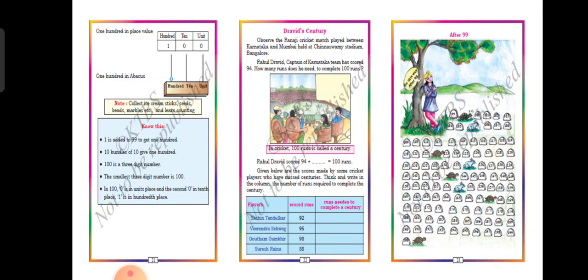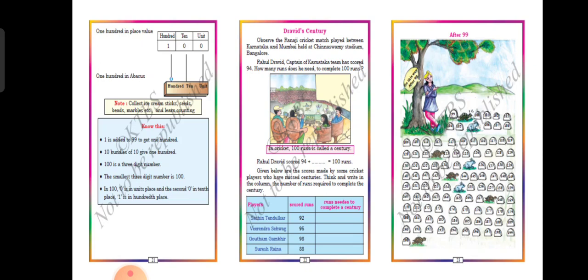Okay. So if you have 9 bundles plus 1, it means 91. 9 bundles plus 5 means 95. Is that clear, children? 8 bundles plus 1 means how much? 81. So that's how we are learning this place value.